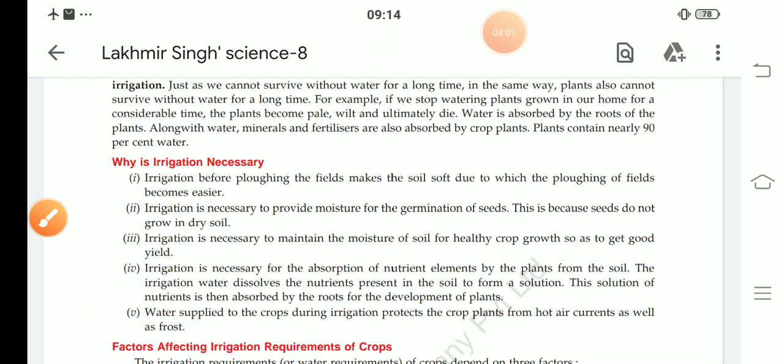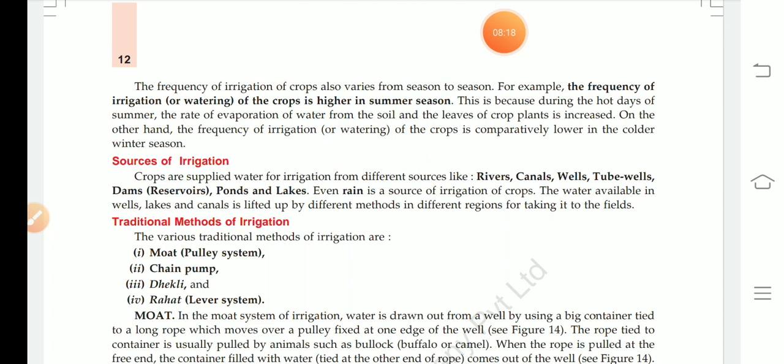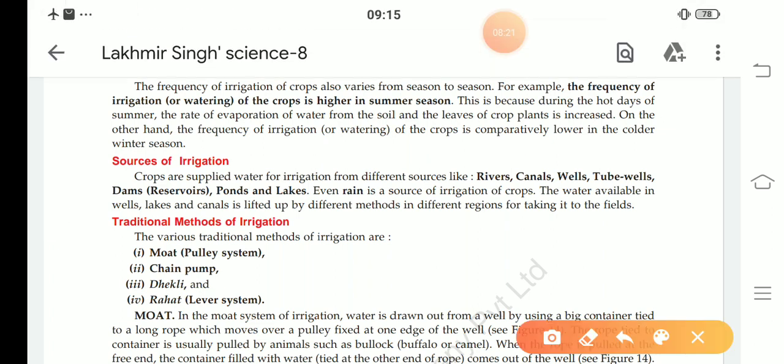Next question, question number 70 B part. Name the various sources of irrigation in our country. Our answer is on page number 12. Source of irrigation in our country: crops are supplied water for irrigation from different sources like river, canal, well, tube well, dams, ponds and lakes. Even rain is the main source of irrigation for the crop.